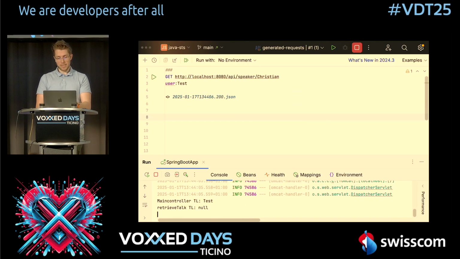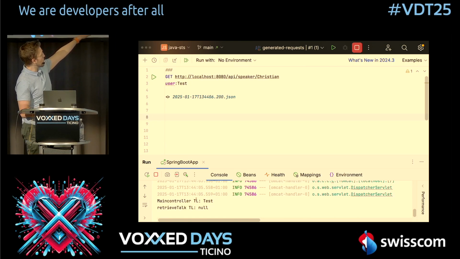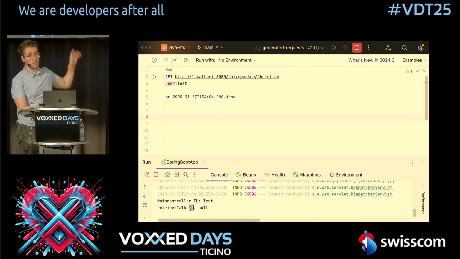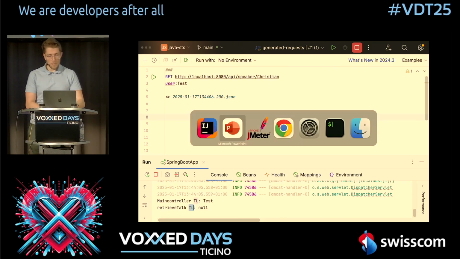And now what we can see is that the main controller thread local here has the value test, but the retrieve talk thread local has the value null. Why is this the case? Well, because thread local, as the name implies, is only available in the current thread.